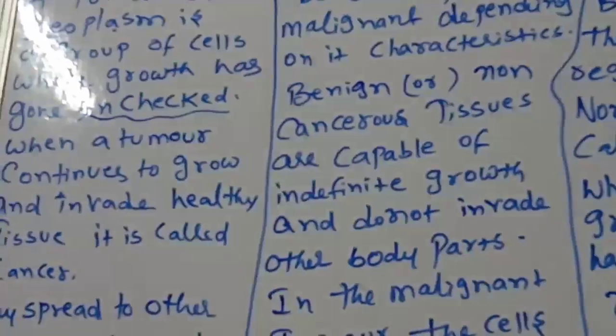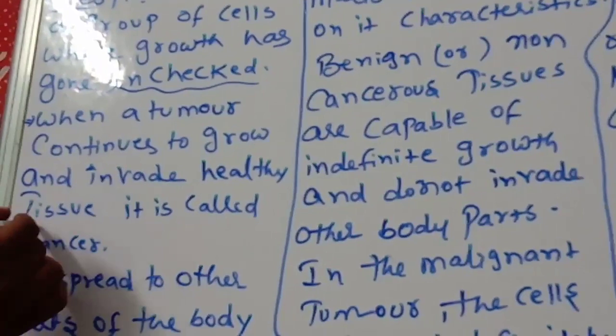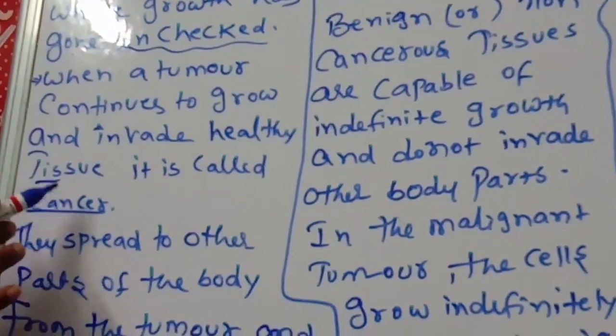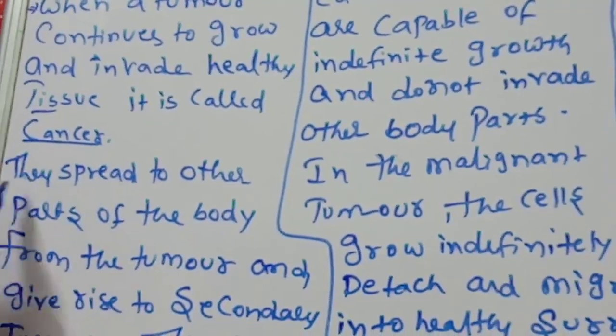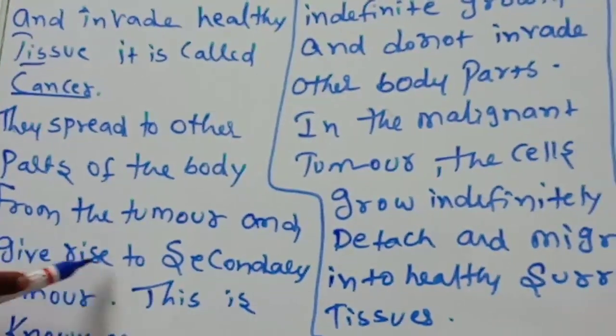When a tumor continues to grow and invade healthy tissue, it is called cancer. Cancer cells spread to other parts of the body from the tumor and give rise to secondary tumors.